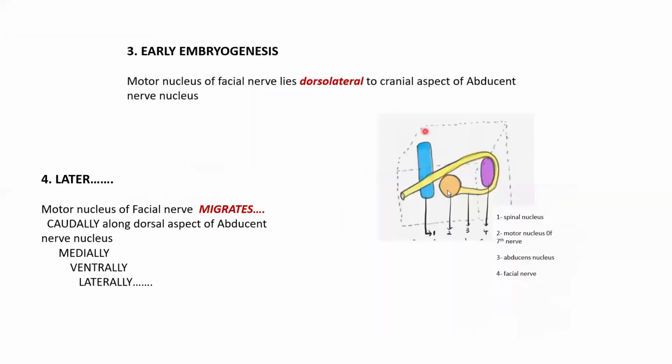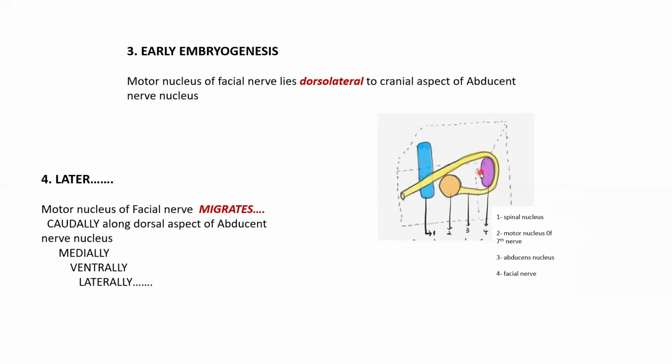This is what I told you. This pink one here is the facial nerve nucleus. This blue one that you see here is the spinal nucleus of the trigeminal nerve. This orange one is the motor nucleus of the facial nerve. And this purple or pink one is the abducens nucleus.